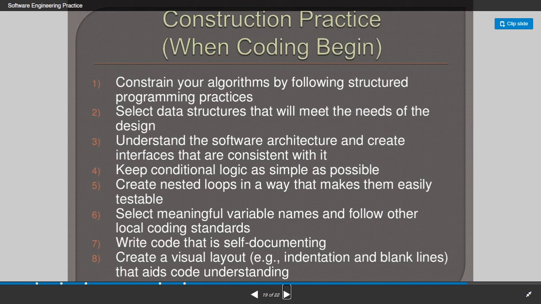When the coding begins, constrain your algorithm by following structured programming practices. Here the algorithms are the step-by-step instructions to be followed to develop your program. So we have to constrain the algorithm as we follow the structured programming practices. And select the data structures that will meet the needs of the design, understand the software architecture and create the interfaces that are consistent with it.